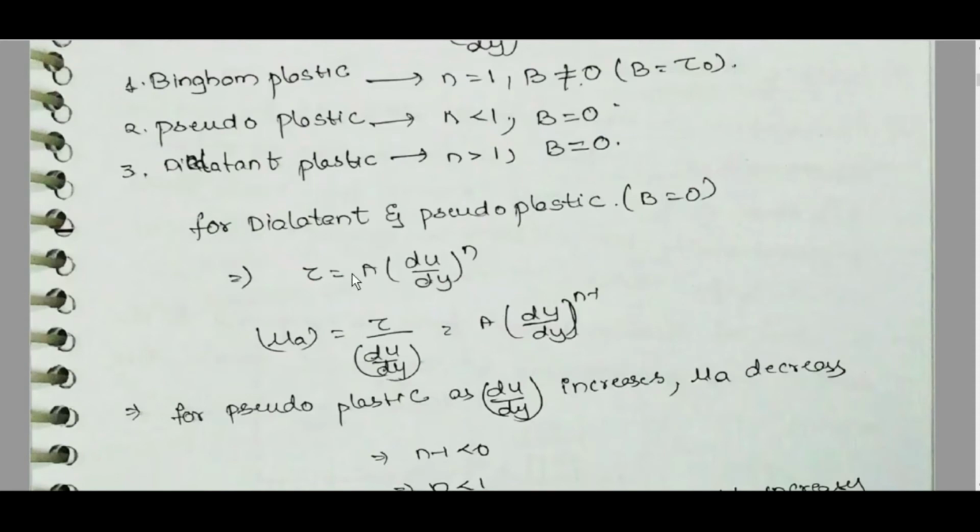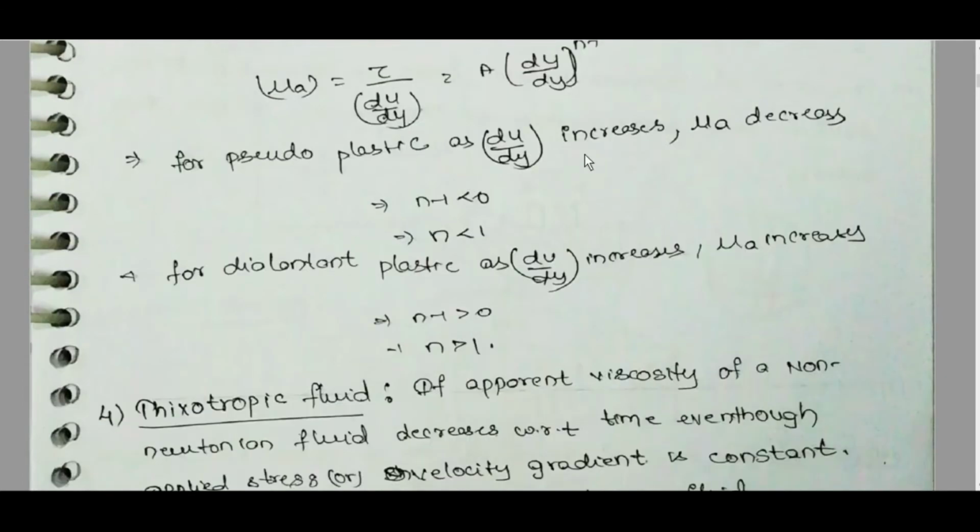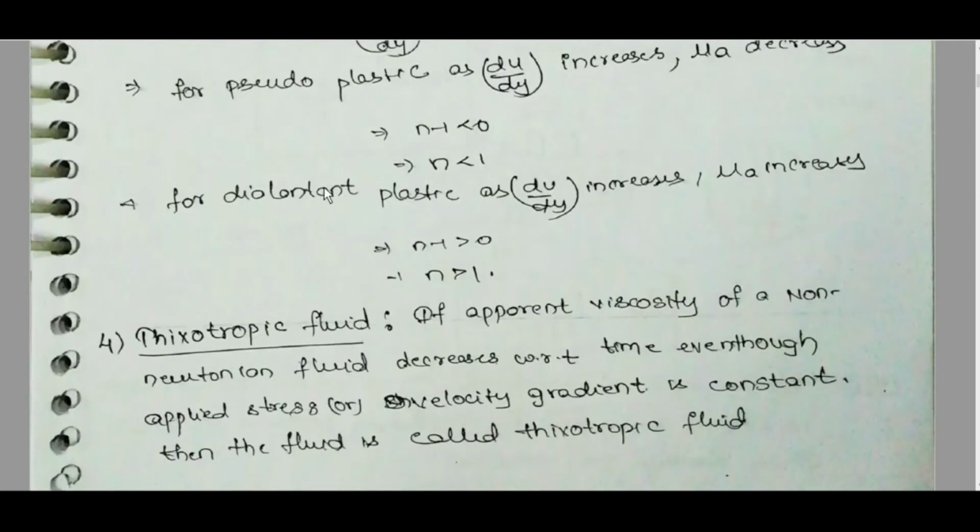Okay. For dilatant and pseudoplastic, B is equal to 0, tau is equal to A (du by dy) whole power n, mu A is equal to tau by du by dy is equal to A (du by dy) whole power n minus 1. For pseudoplastic, as du by dy increases, mu A decreases, n minus 1 less than 0, so n less than 1. For dilatant plastic, as du by dy increases, mu A increases, n minus 1 greater than 0, so n greater than 1.